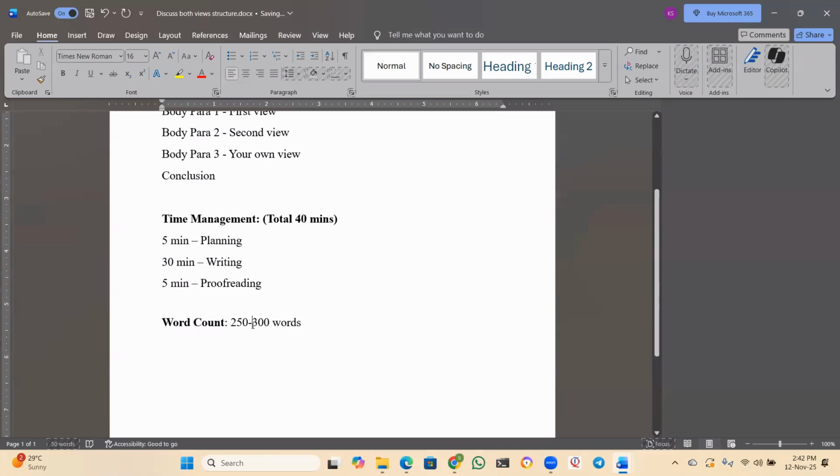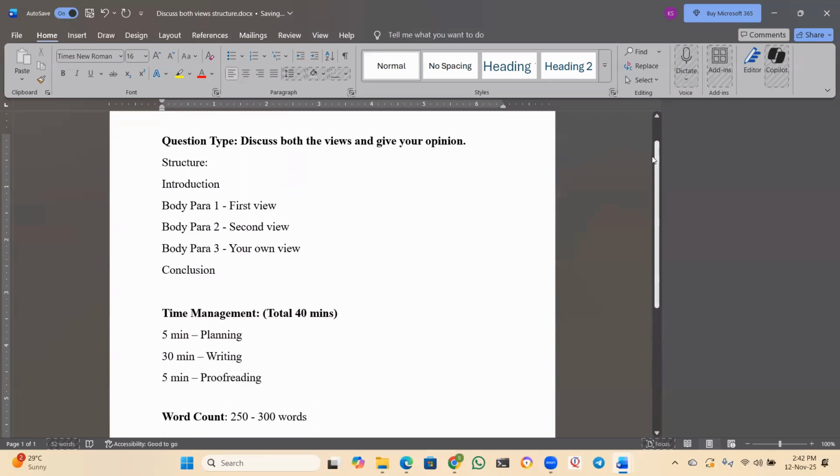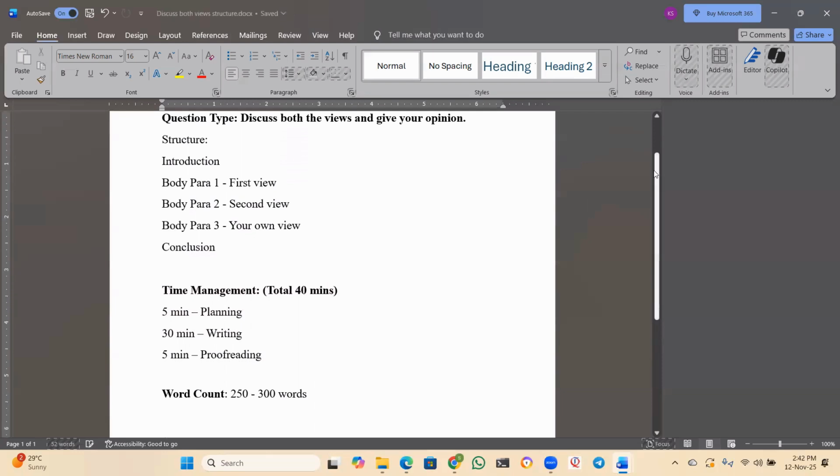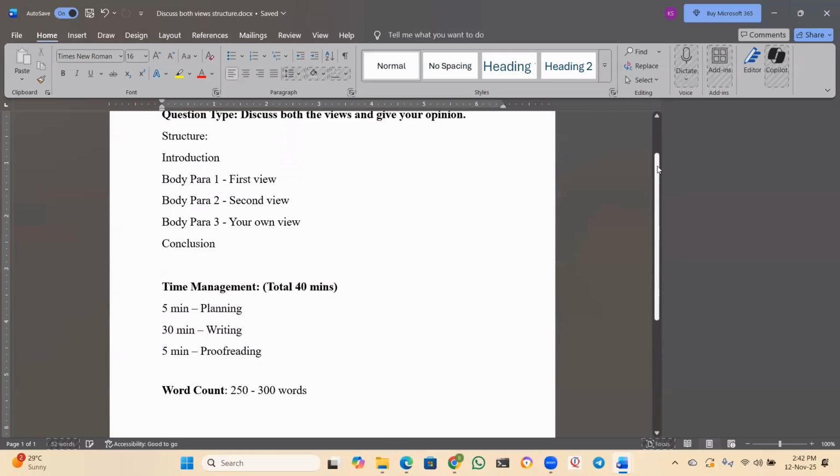Don't go beyond that too much, like 320 words, 350 words. Some people write 350 words, which is very lengthy. The examiner will lose interest once he reads your paragraph, so please avoid that. Word count should be 250 to 300 words.